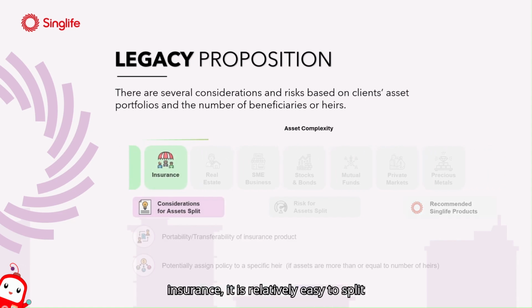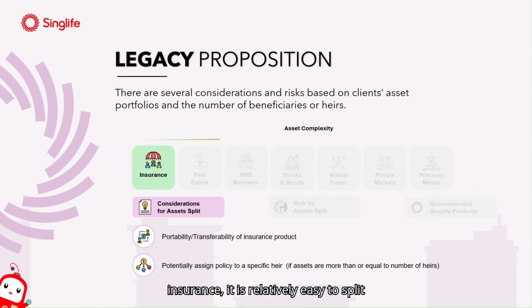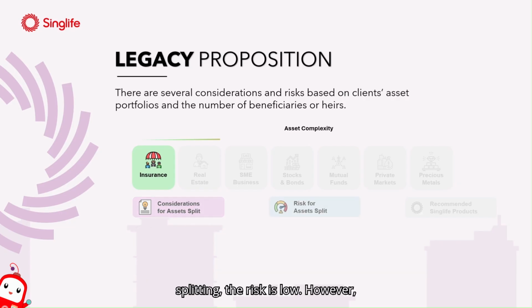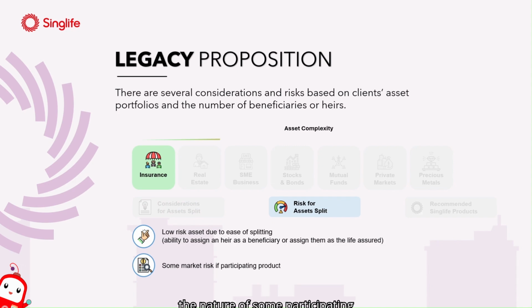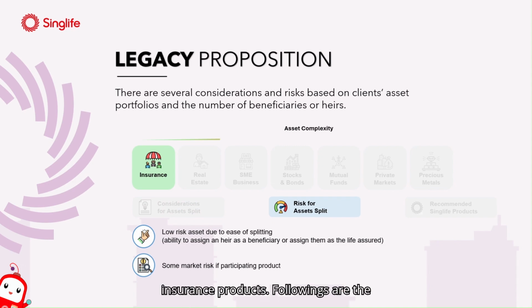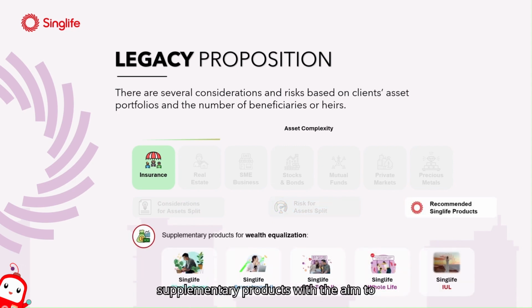For insurance, it is relatively easy to split the asset as well, due to high transferability of insurance product. Each policy can be assigned to each of the beneficiaries. Due to the ease of splitting, the risk is low. However, there might be some market risk due to the nature of some participating insurance products. Followings are the supplementary products with the aim to equalize wealth distribution.